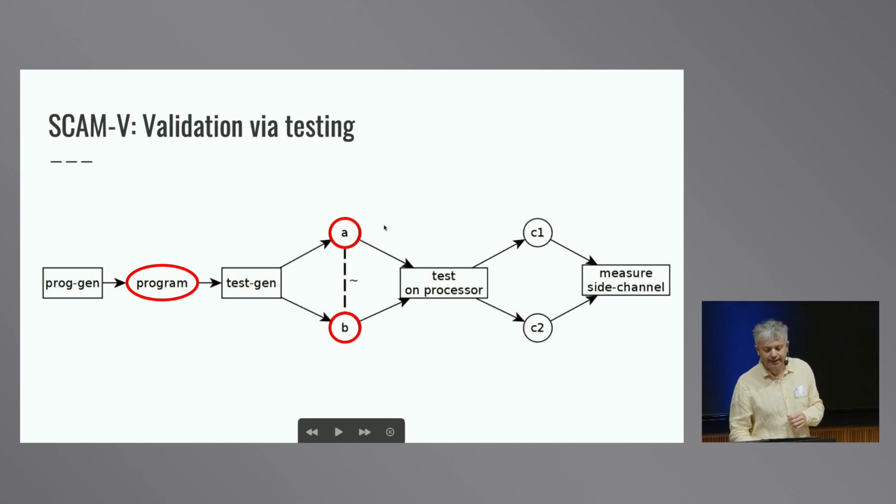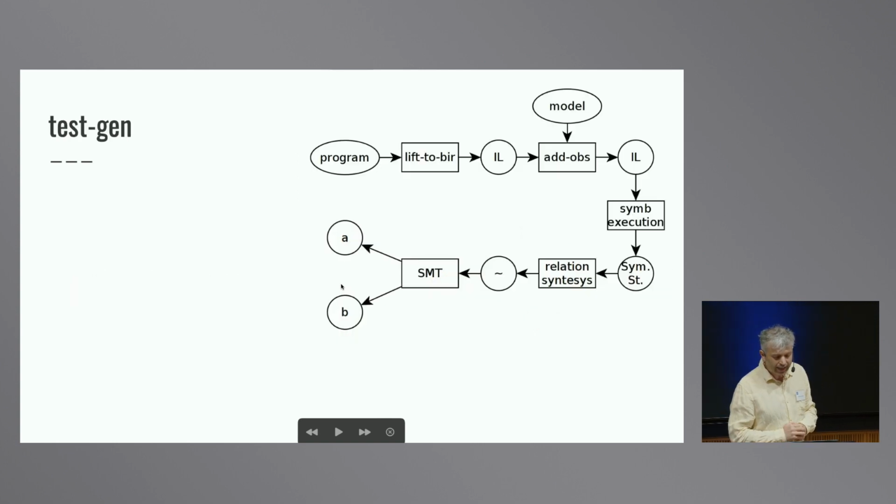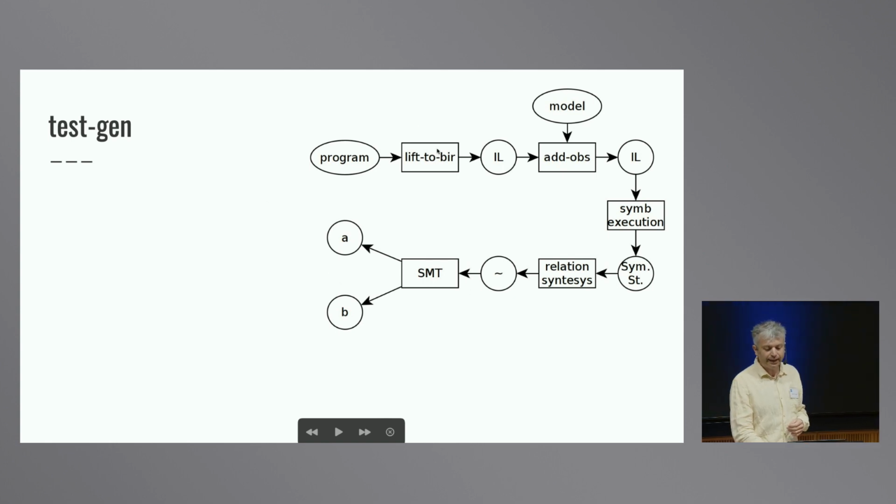Now, differently from standard functional testing, where you need to generate many inputs but every test uses just one input, since here we are after information leakage, we need to generate two inputs, right? And check if these two inputs have some difference on the side channel. These two inputs should be indistinguishable according to the observational model, and that means they should have the same footprint on the cache. So this is the pipeline of this tool.